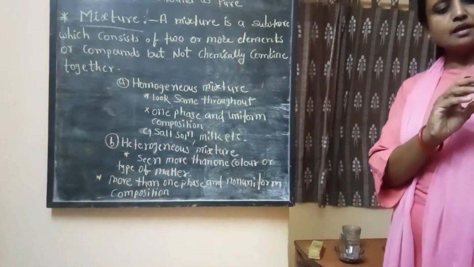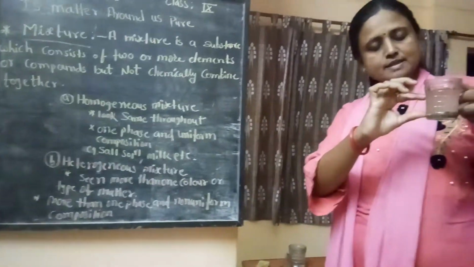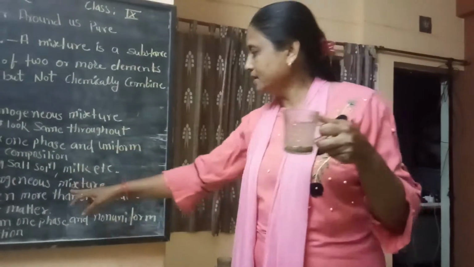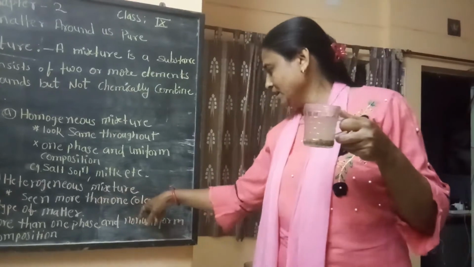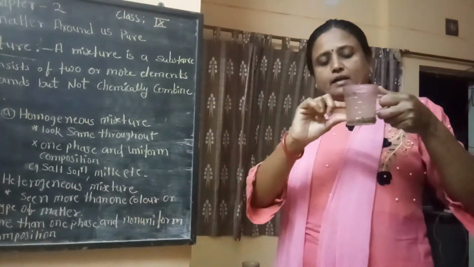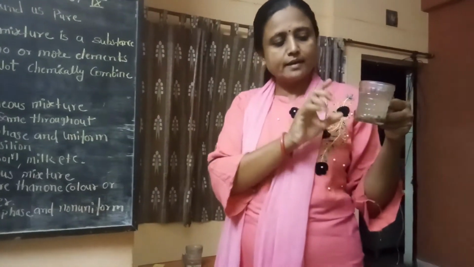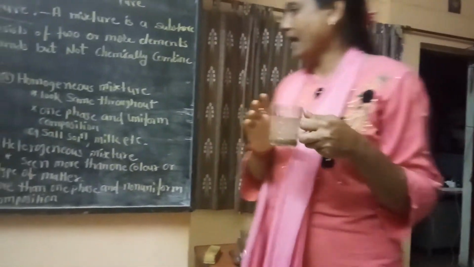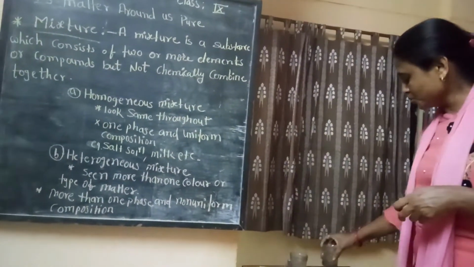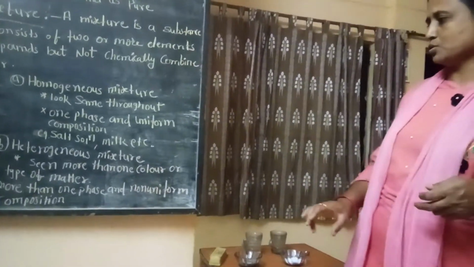If you use color and get two distinct colored layers here, then the statement is seeing more than one color or type of matter. Here it is water and sand, two different types of matter, and such a solution is called a heterogeneous solution.